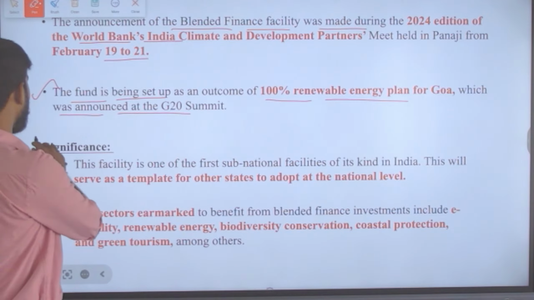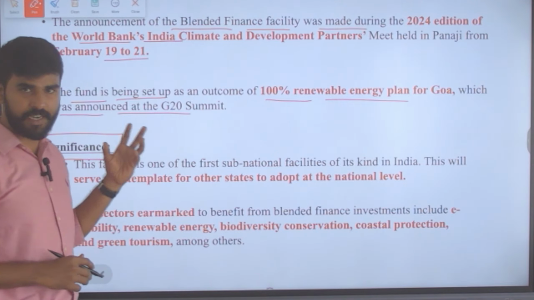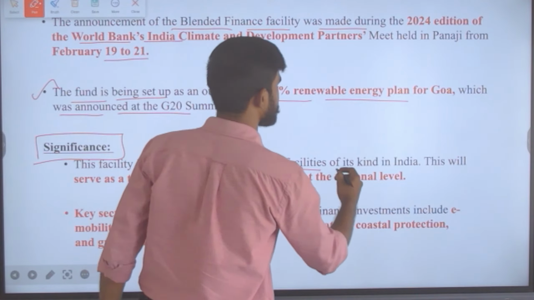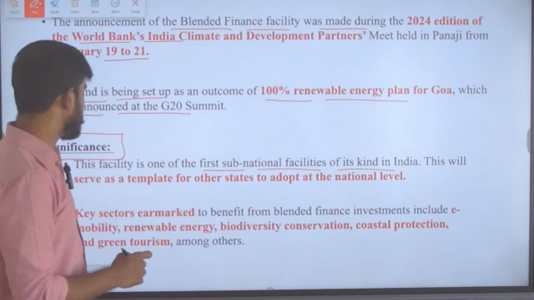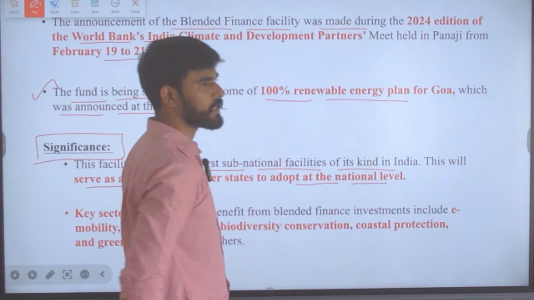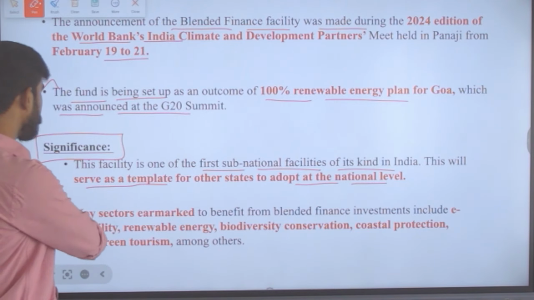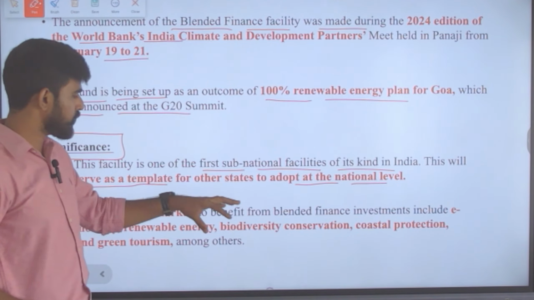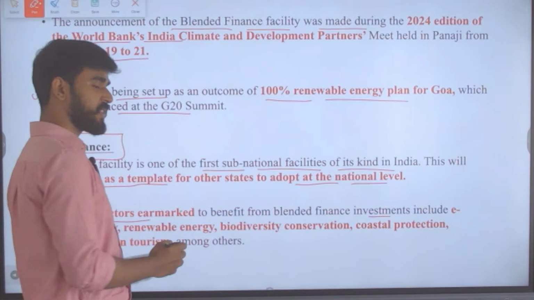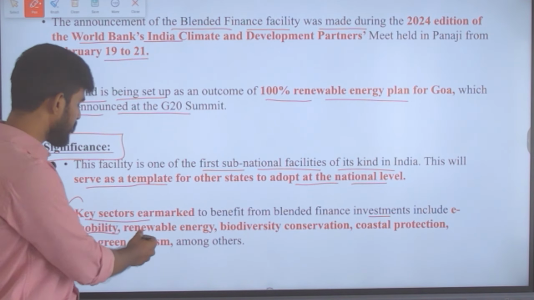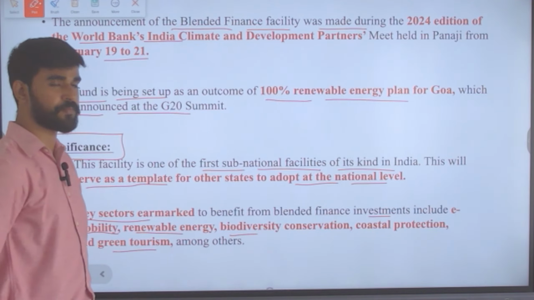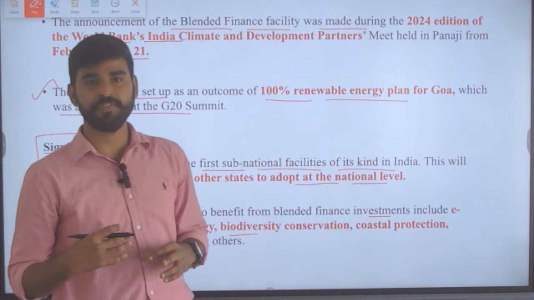Here we need to understand the significance of this financial facility. This facility is one of the first subnational facilities of its kind in India, and it will serve as a template for other states to adopt similar facilities at the national level. Moreover, the key sectors earmarked to benefit from the blended finances are e-mobility, that is e-vehicles, renewable energy, biodiversity conservation, coastal protection and green tourism. These are all the areas which will benefit from this financial facility.